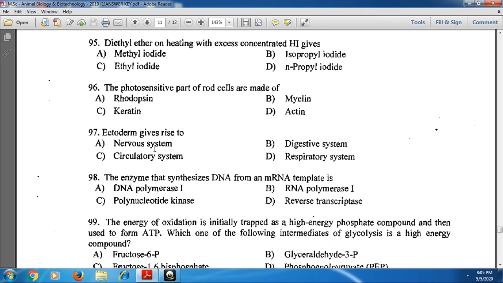And next, ectoderm. Ectoderm gives rise to the nervous system. During embryonic stages, ectoderm, endoderm and mesoderm are present, and here the ectoderm mainly gives rise to the nervous system.